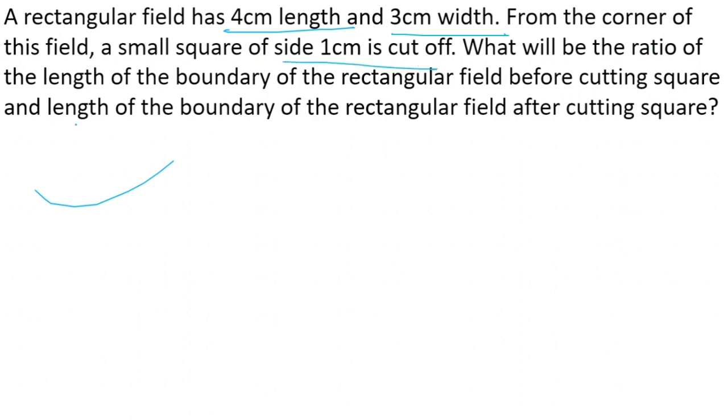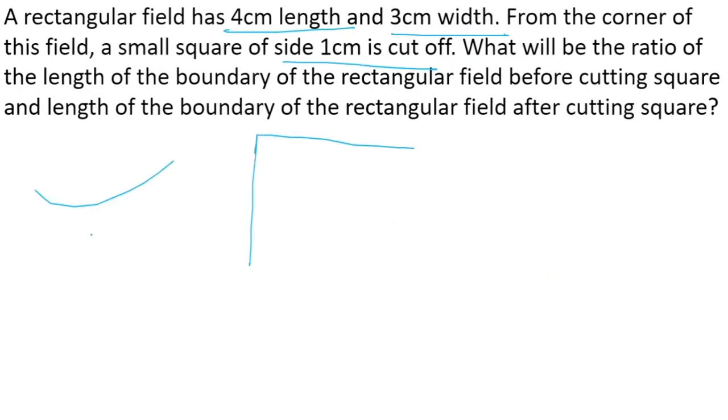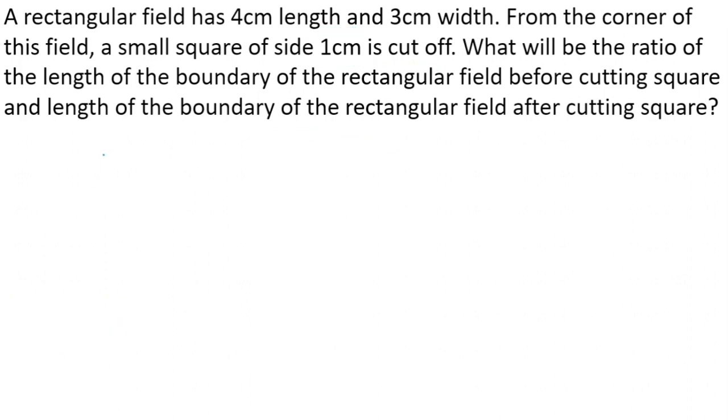What will be the ratio of the length of the boundary of the rectangular field before cutting and the length of the boundary of the rectangular field after cutting? Right now we have discussed, for example, a square sheet. In the previous question, this sheet was a square sheet. Now the sheet they have mentioned here is a rectangular sheet, right? What they are asking us is to find the ratio of boundary. Ratio of boundary is nothing but the perimeter again.